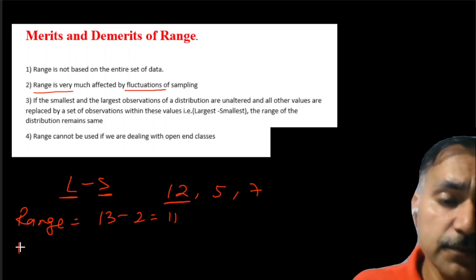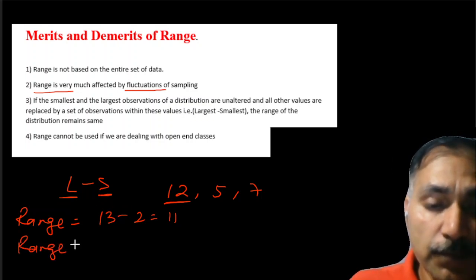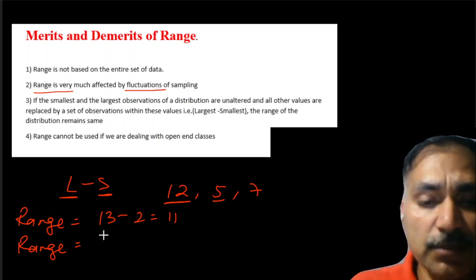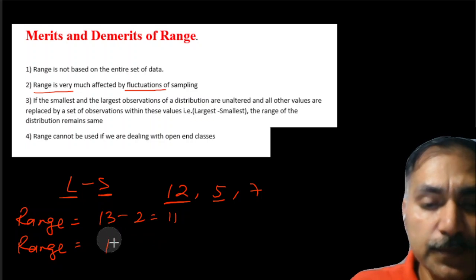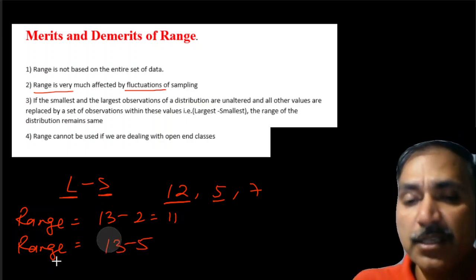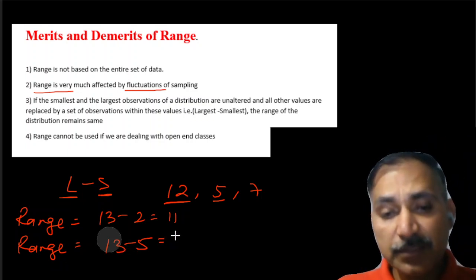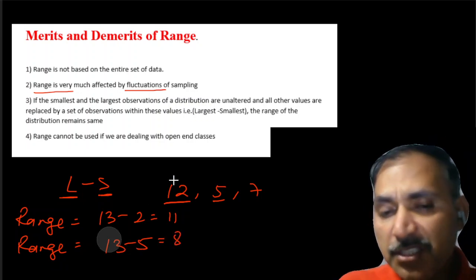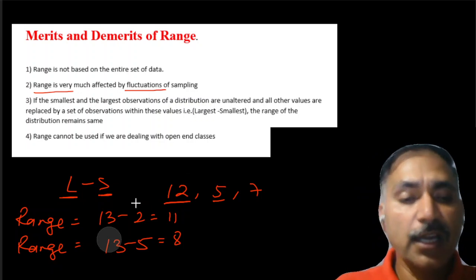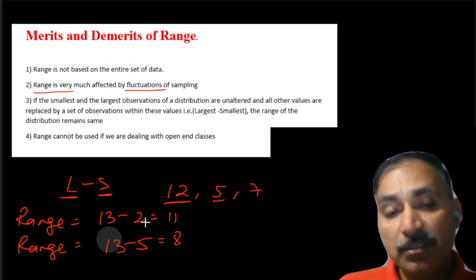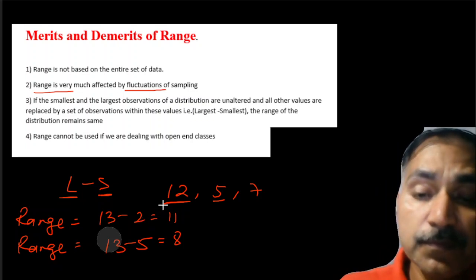Now, what is the range here? The smallest is now 5 and the largest is 13. So it becomes 13 minus 5, the largest minus the smallest one. That comes as 8. See, I have changed just one observation, and because of that, there is a sudden change in the range.